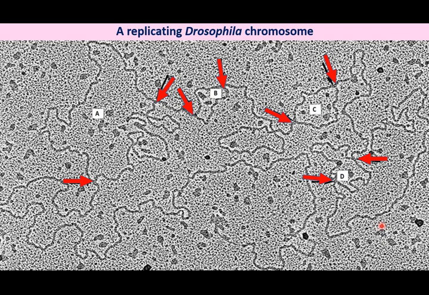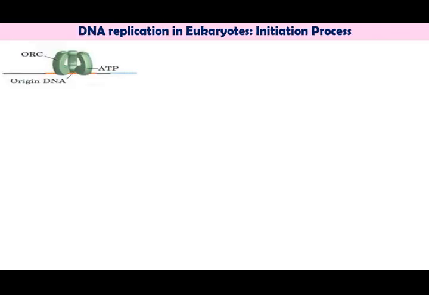Well, as in prokaryotes, in eukaryotes too, the process of replication involves three steps, namely initiation, elongation, and termination. So let's begin with the initiation process of replication in eukaryotes.